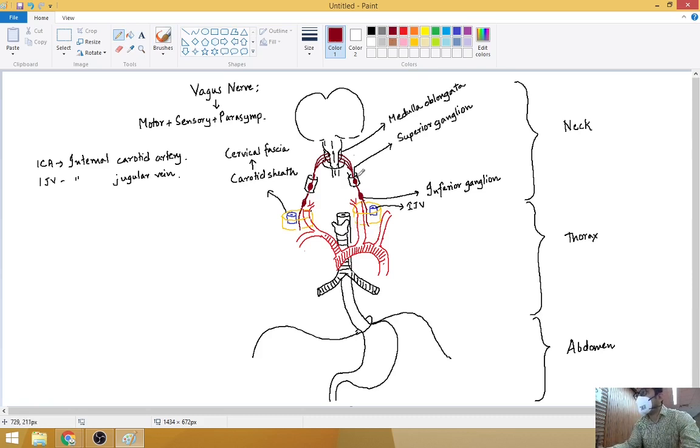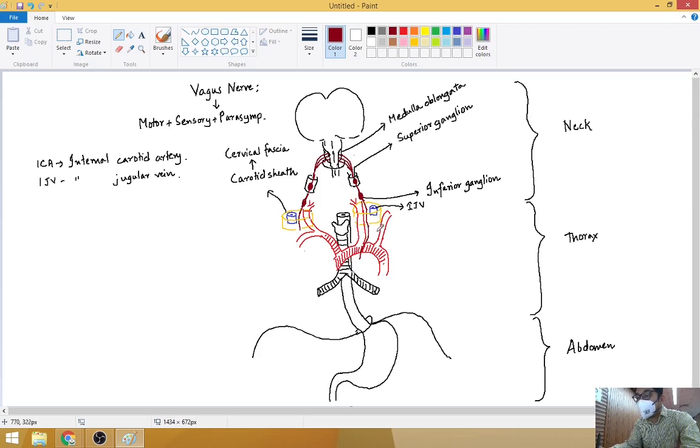So here again coming back to the vagus, on the left side, when it is entering the thorax from the neck, it is in between which arteries? Left subclavian and the common carotid.